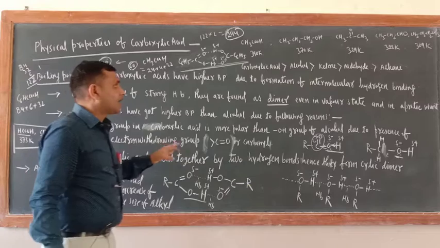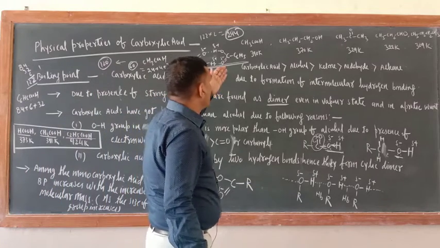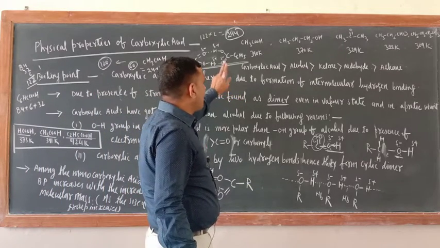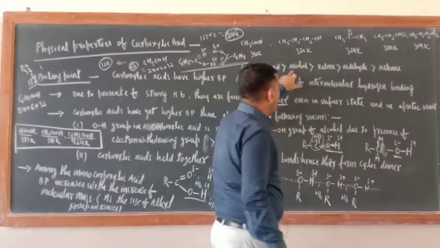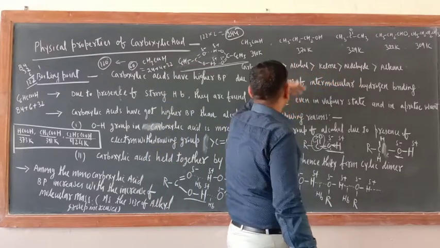Okay, now just see, if you compare the boiling point of carboxylic acid, alcohol, ketone and aldehyde, so this is the order.